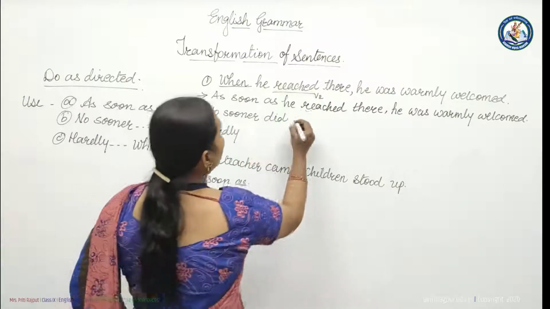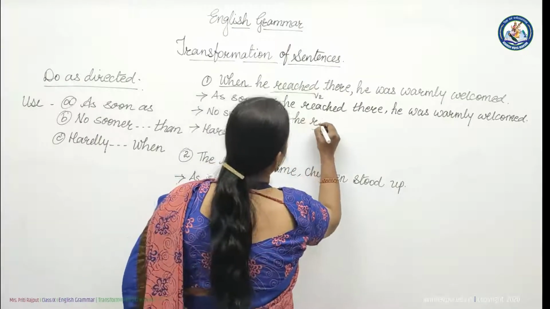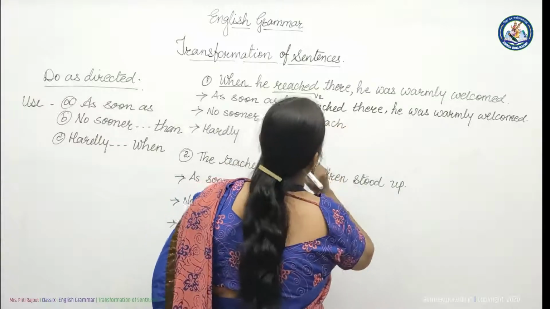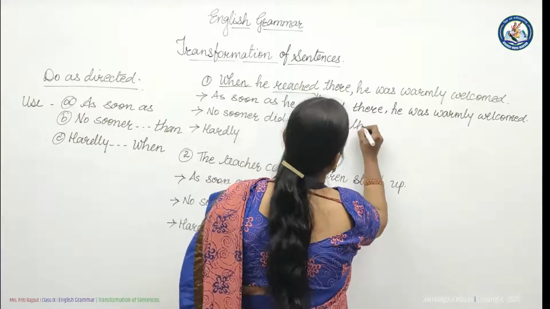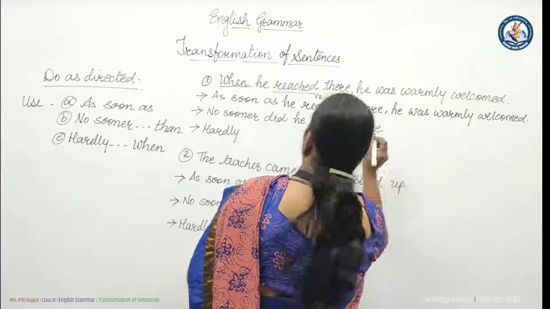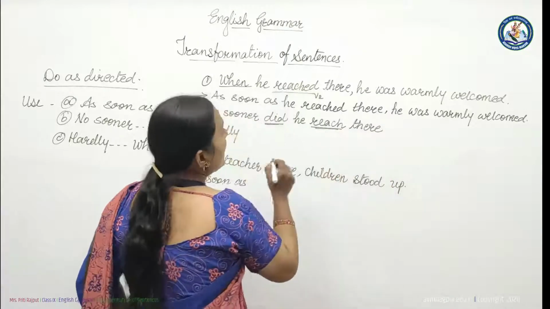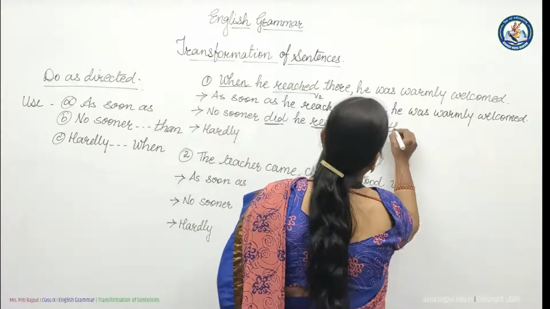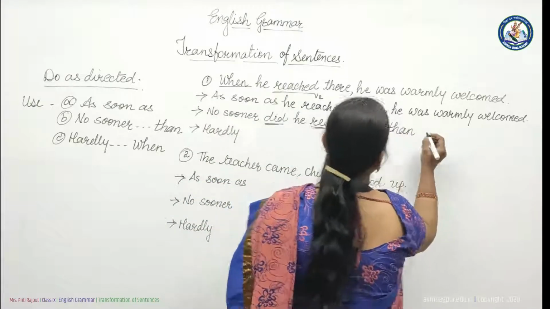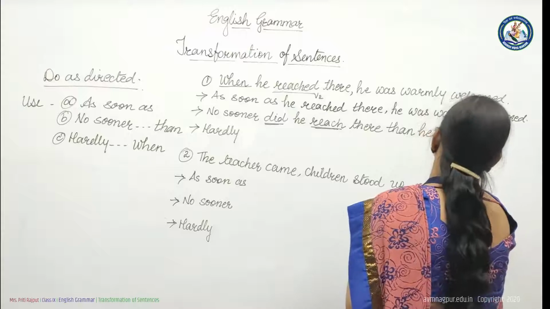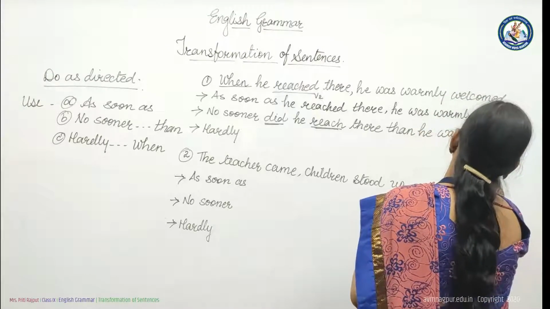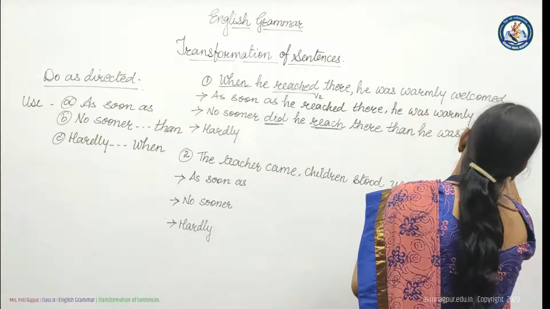No sooner did he reach there. See, here we have written did, so here V1 form. Here than. He was warmly welcomed.